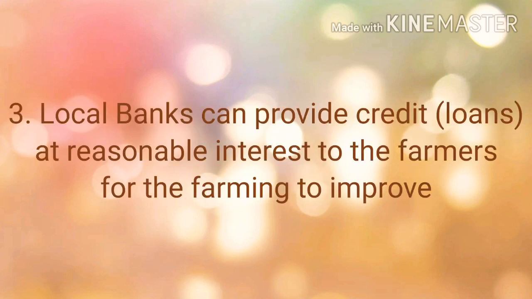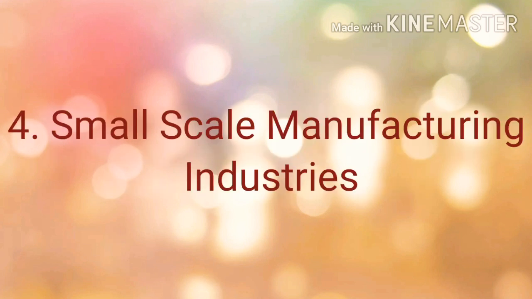The third one is government can also initiate local banks to provide credit, that means loans at reasonable interest to the farmers for their farming to improve. That means with the help of these loans at low interest rate, the farmers can make use of their agriculture activities in the proper way. By starting many small-scale manufacturing industries in rural areas, government can create some job opportunities.